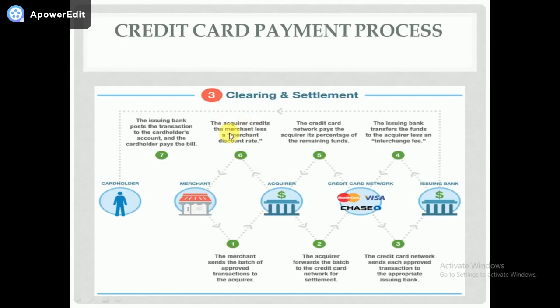The acquirer credits the merchant less a merchant discount rate. They charge for having that machine, and the remaining amount is sent to the merchant. The issuing bank posts the transaction to the cardholder's account, and the cardholder pays the bill. Once all is done, the issuing bank sends a message to the cardholder that the transaction has been completed.